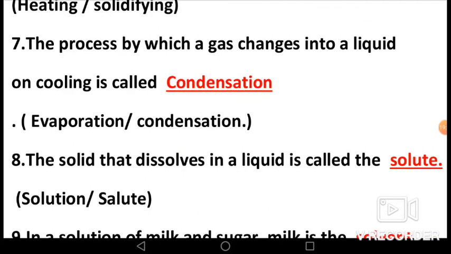Now let's see seventh, fill in the blank. The process by which a gas changes into a liquid on cooling is called dash. Options are evaporation and condensation. The answer is condensation because when you hold a cold steel plate over a pot of boiling water, you will see tiny drops of water condensing on the tray, which is the process of condensation.